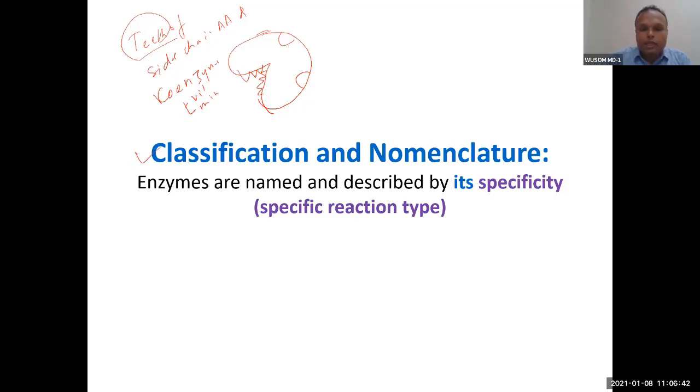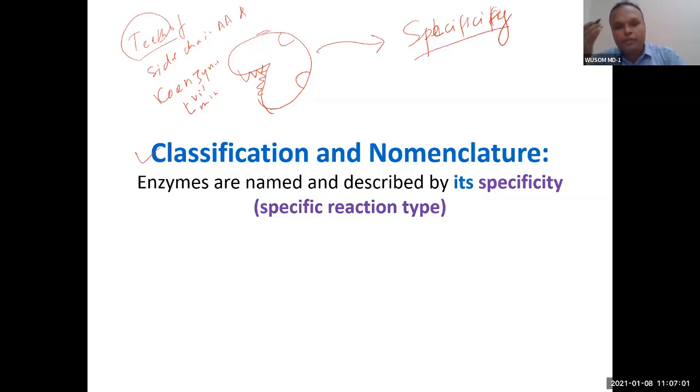So, classification of enzymes. I told you the enzymes are specialists. So, specificity. All enzymes have different specificity, so they perform different jobs.